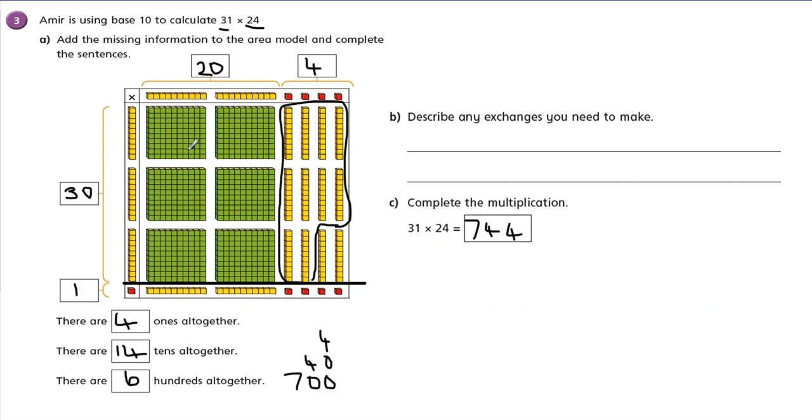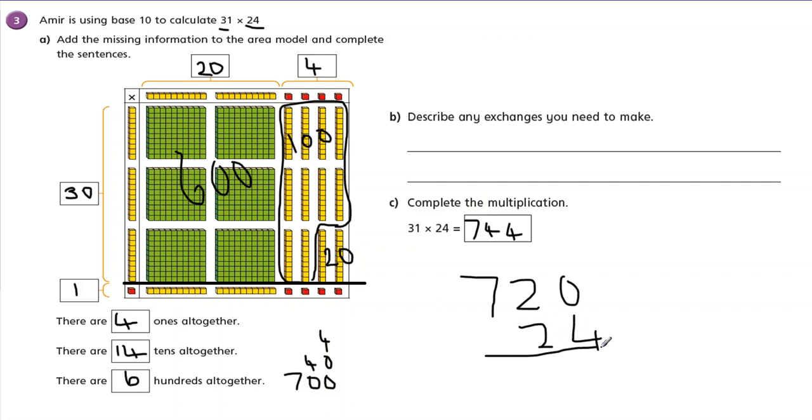So on this row here, I've got 720. I've got 600 there. I've got 100 there. And I've got 20 there, 720. And along this row here, I've got 24. And if I were to add those up, 4, 4, 7.